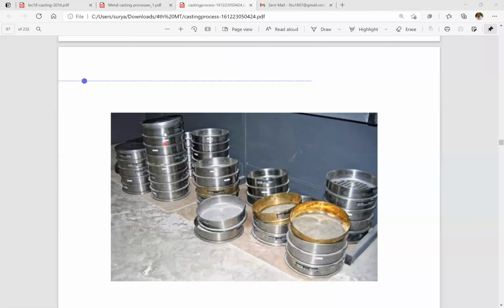So in the first sieve, some sand will be there. In the second, some particular size of sand will be there. From the first to the last sieve, some particular size of sand grains will be there. So from that we can know the size of the grains of the sand that we are using.